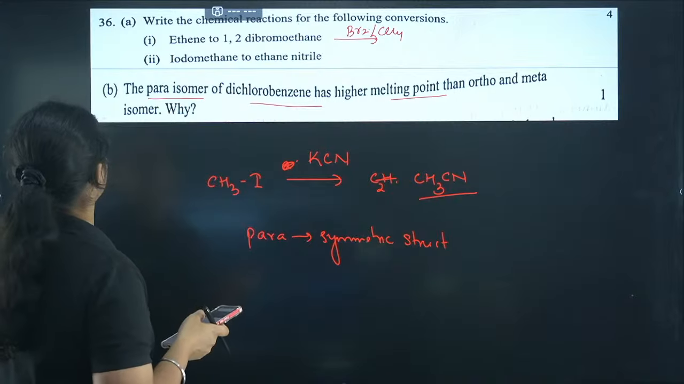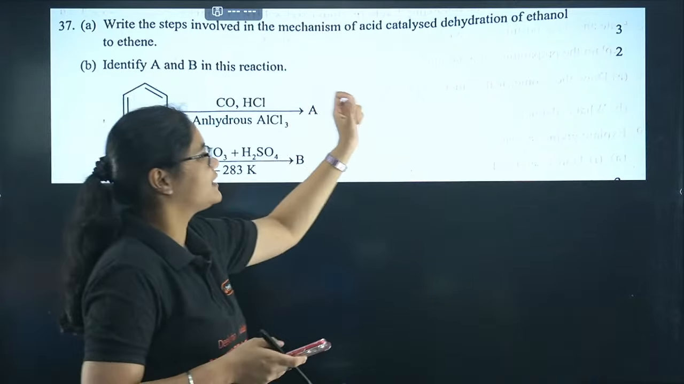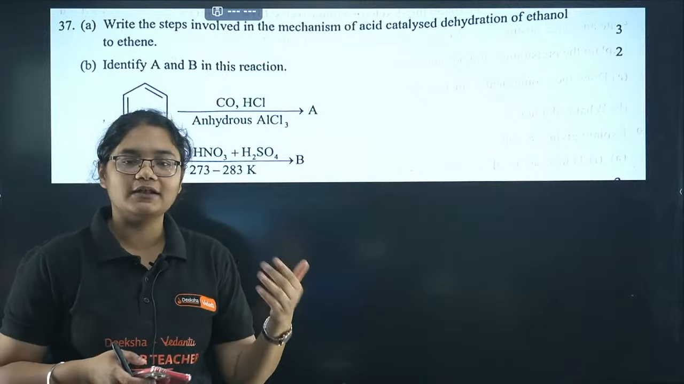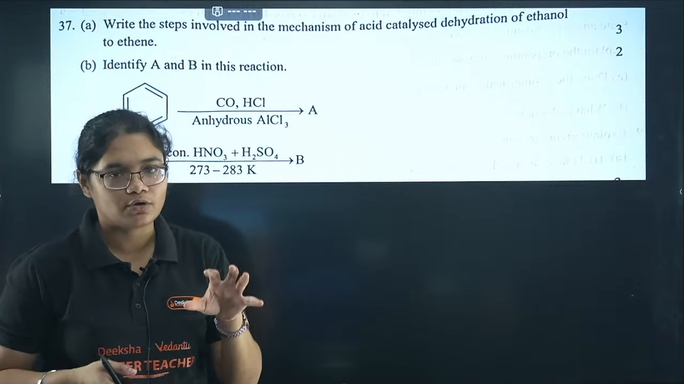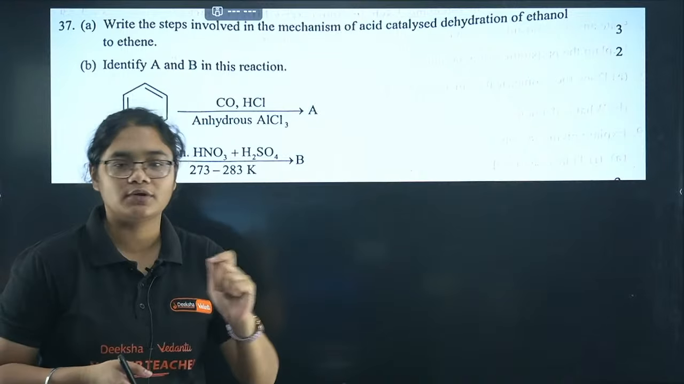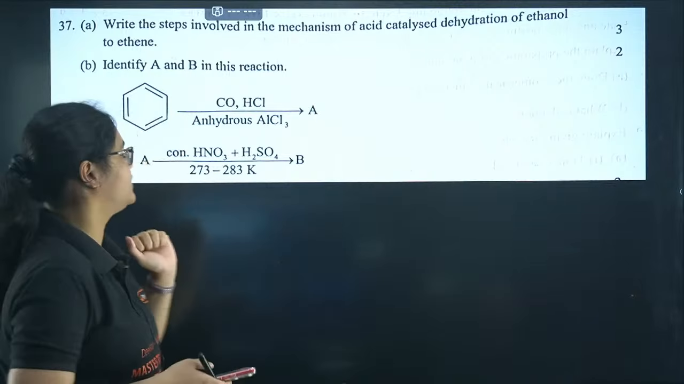Okay, so next coming to 37, write the steps involved in the mechanism of acid catalyzed dehydration of ethanol to ethene. So you have to write the first step is the protonation of alcohol, then you have the removal of water, and then deprotonation. So you will get the alkene. 3 steps, 3 marks you will get here.